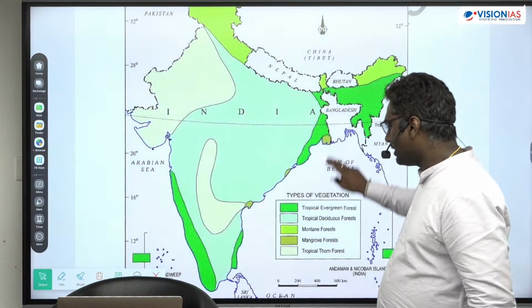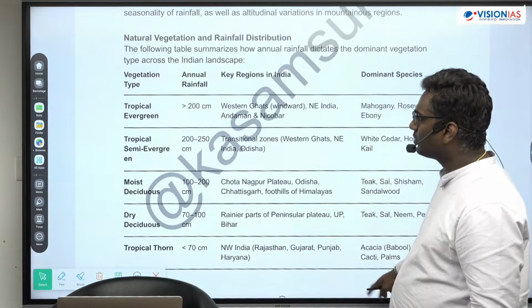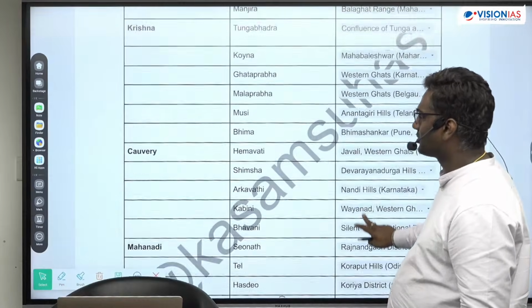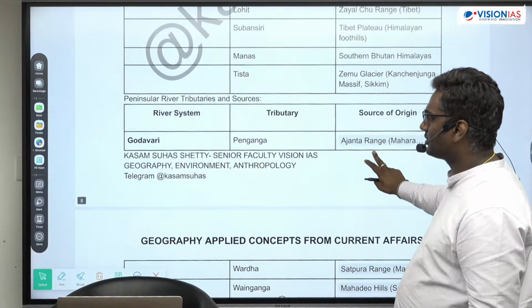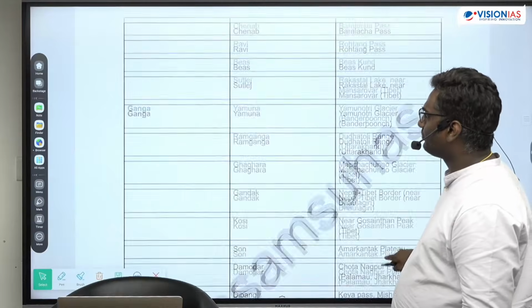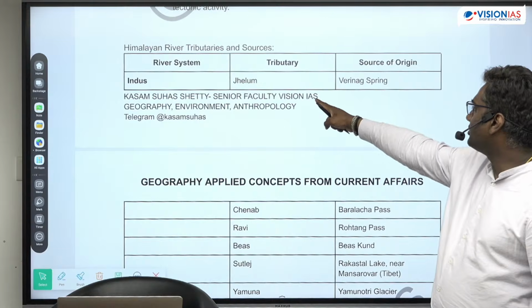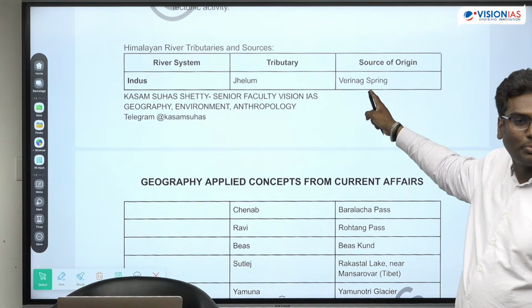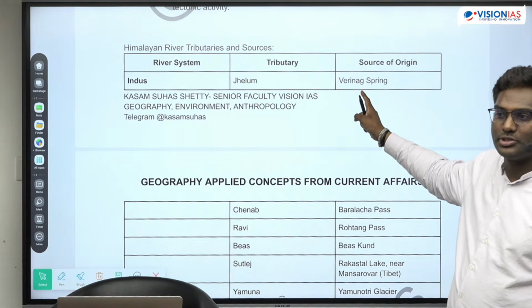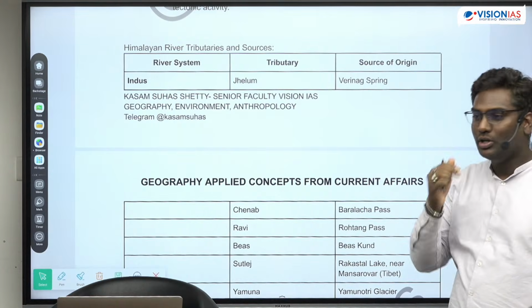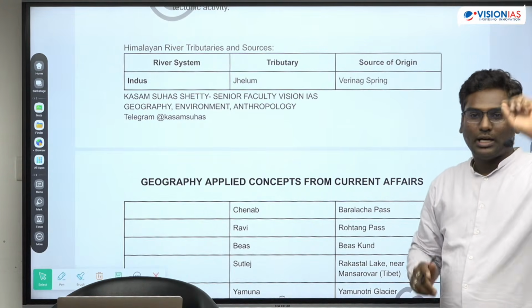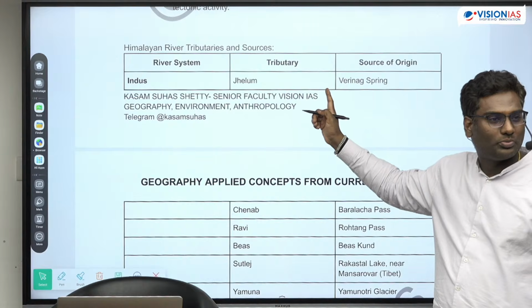ये देखो, here I am showing you one list. First we'll start with the Himalayan rivers. Indus, Jhelum, Verinag Spring, origin point. You have to remember this. Mug it up. Okay. नहीं तो एक map draw करो, हर source point को नाम लिखो. ठीक है? That is the thing.